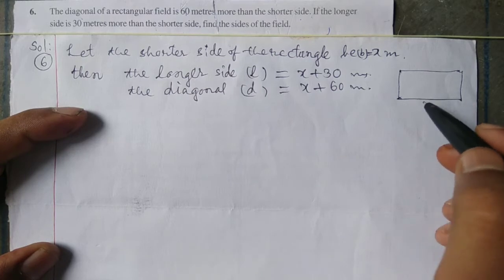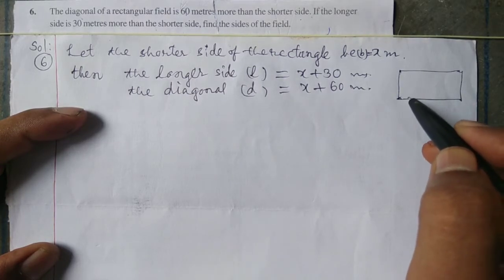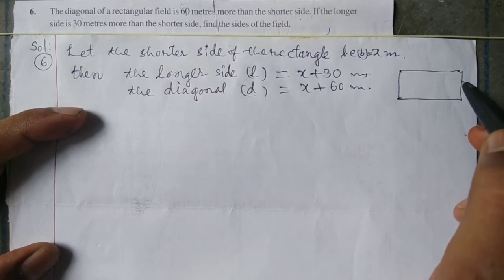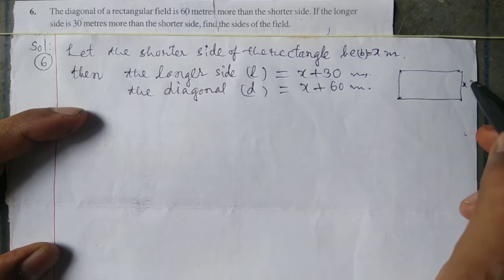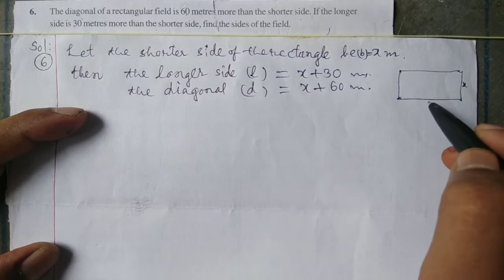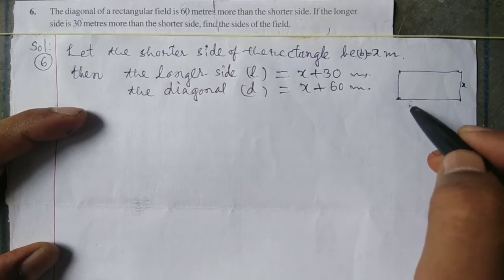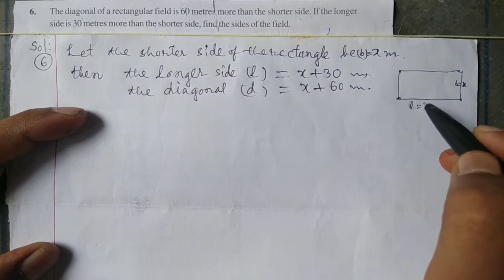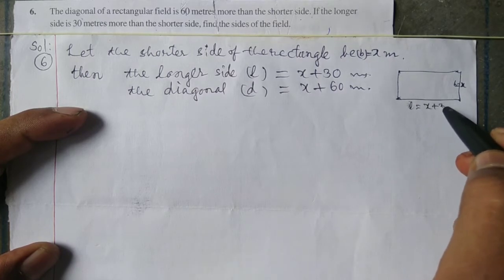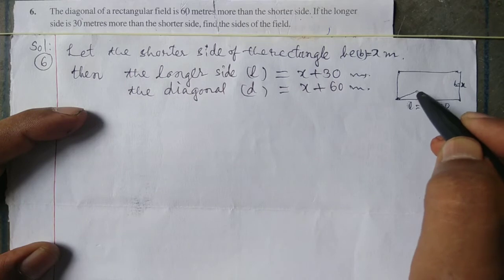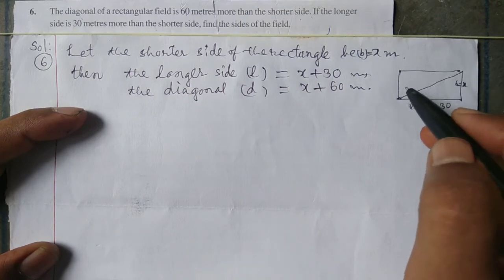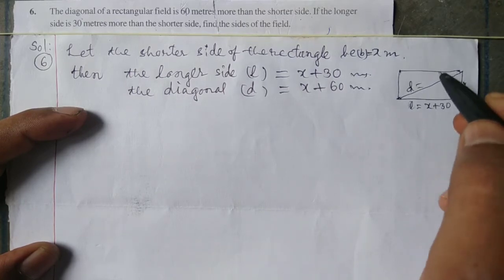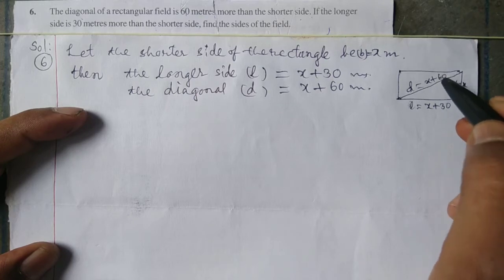This is a rectangle. This short side is called the breadth, x, and the long side is called the length. Length is equal to x plus 30, and diagonal d is equal to x plus 60.